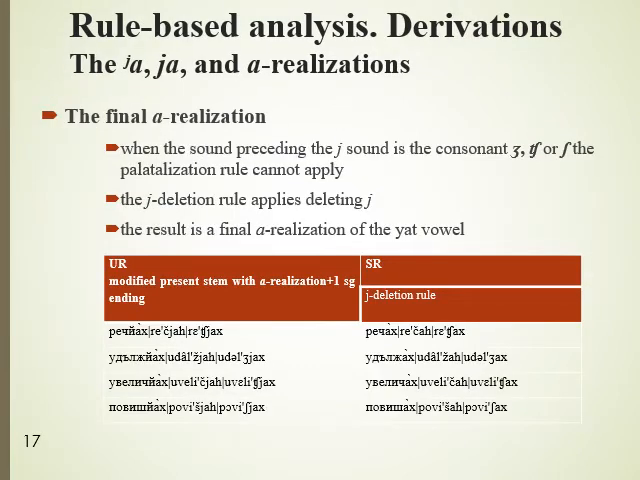When the sound preceding the Ya sound is one of the consonants zh, ch, or sh, the palatalization rule cannot apply. On the other hand, the Ya deletion rule applies, deleting Ya. The result is a final A realization of the Yat vowel. In the example, you can see verbs with an A realization of the Yat vowel whose A sound is preceded by the consonants either zh, ch, or sh.